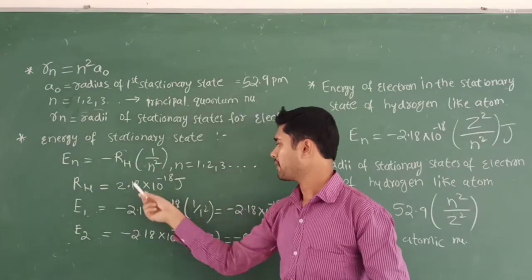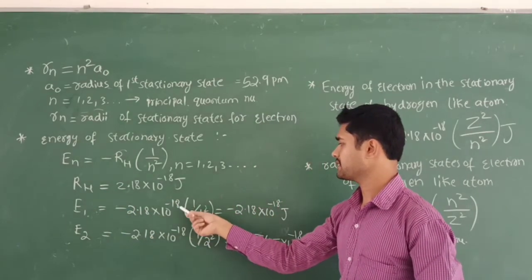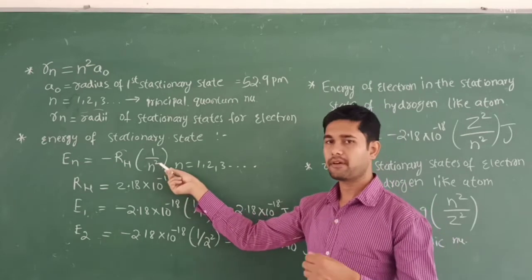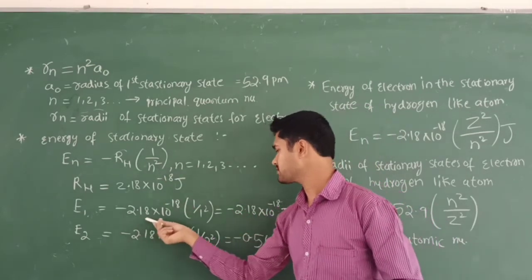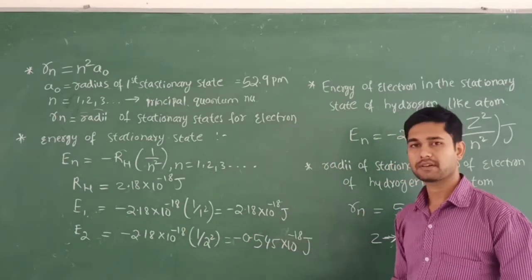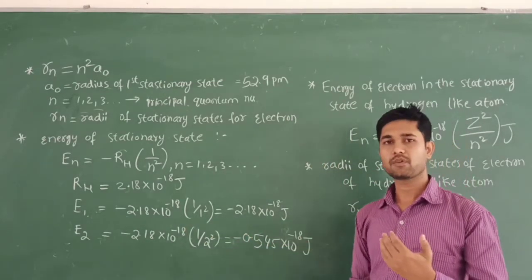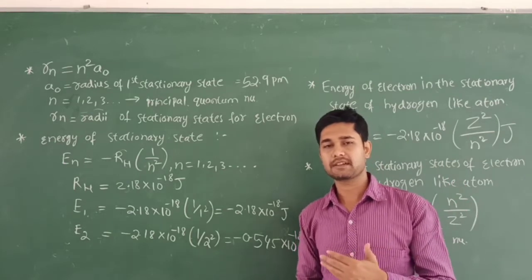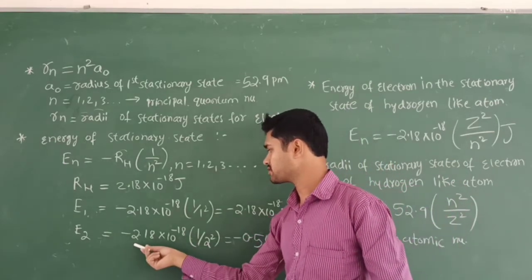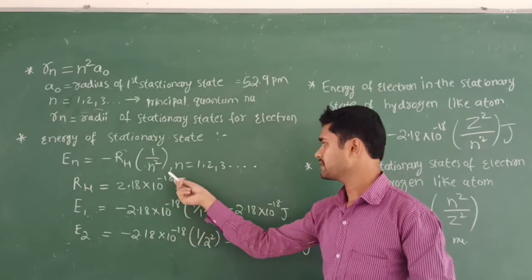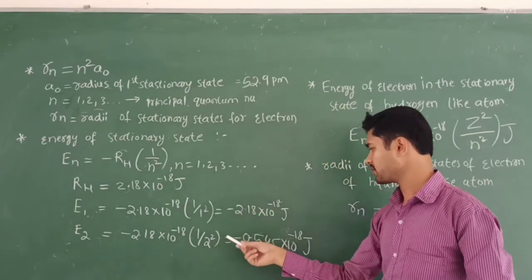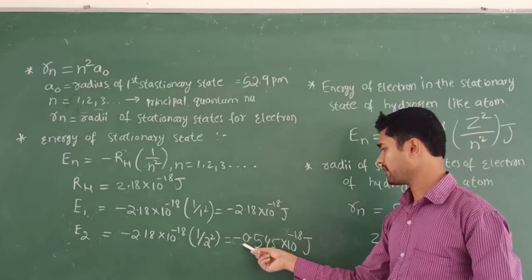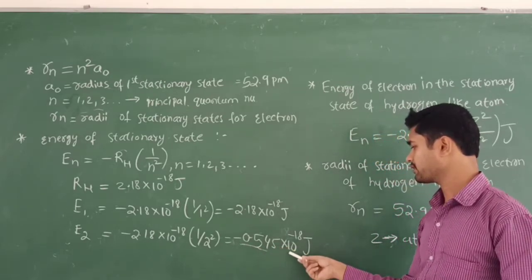E1 is equal to minus 2.18 into 10 raised to minus 18 into, if you put n is equal to 1, 1 by 1 square is nothing but 1 only. Its value is minus 2.18 into 10 raised to minus 18 joule. Then he takes the second energy level. E2 is equal to minus 2.18 into 10 raised to minus 18, and in the place of n, he has put 2 square, so that is 1 by 4. After multiplication, we get the value minus 0.545 into 10 raised to minus 18 joule.